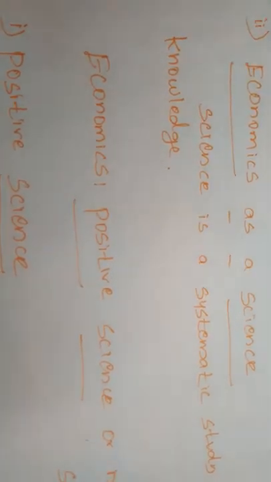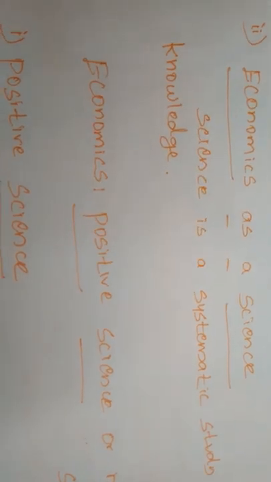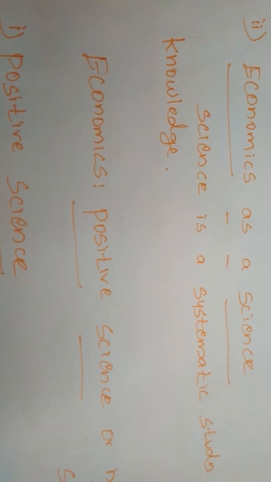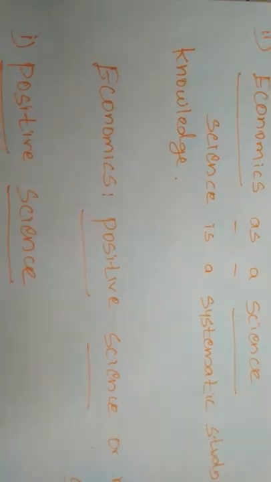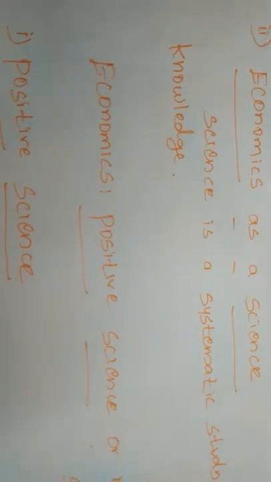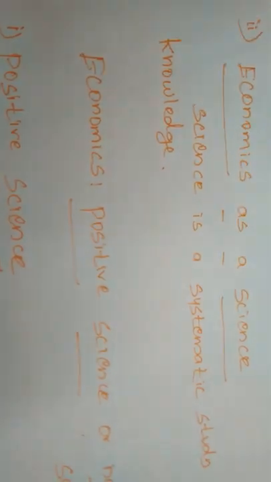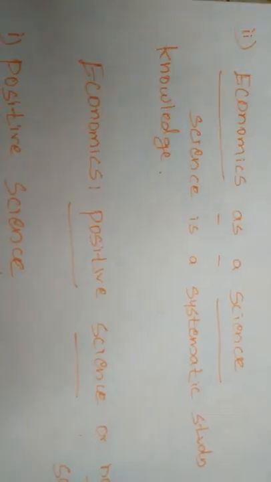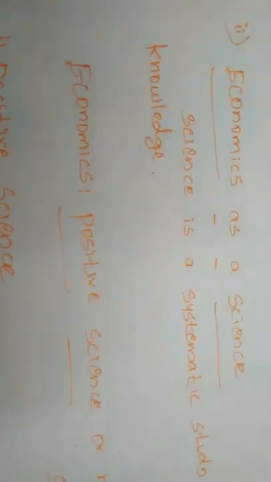When the price of the commodity increases, the supply of the commodity also increases. Here the increasing price is the cause, but the increasing supply is the effect.